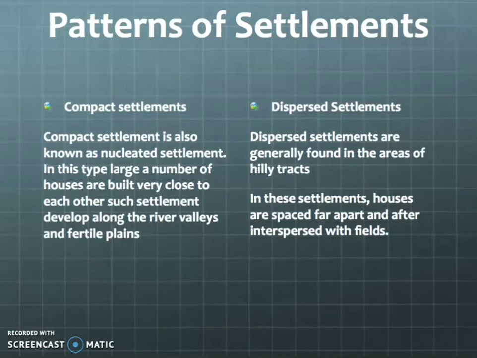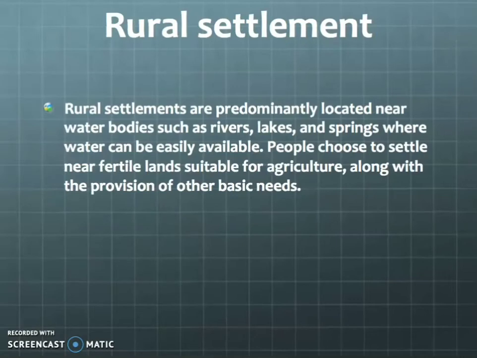And next, rural settlement. So already we have seen the people who are based on agriculture will be settled in rural area. Why are they doing this work? If they want to do this work, they want water bodies, isn't it? If the water body is not there, they cannot do agriculture. So the person interested in agriculture will be settled near water bodies, like rivers, lakes, and so on.